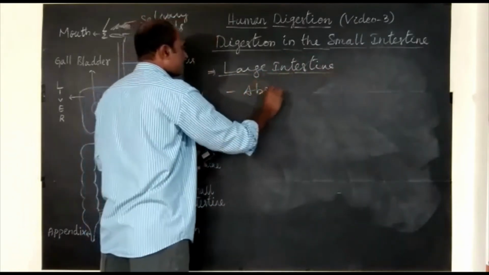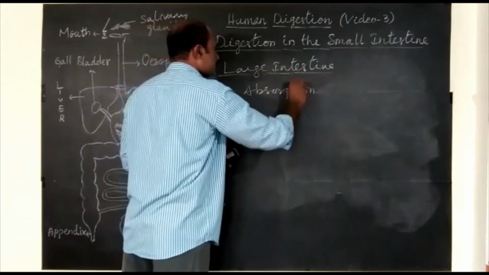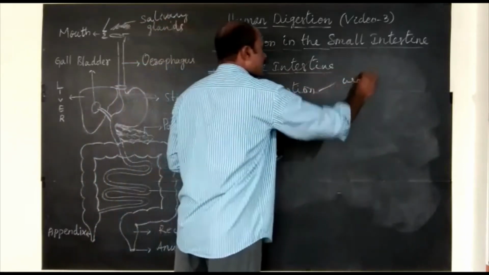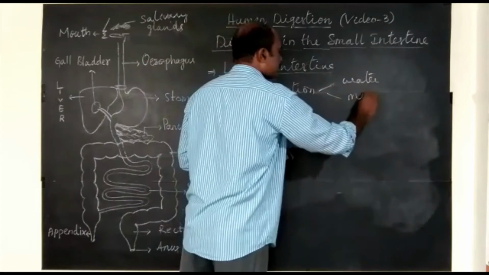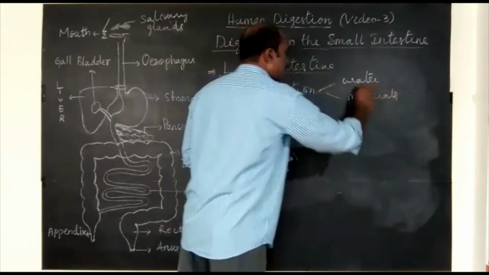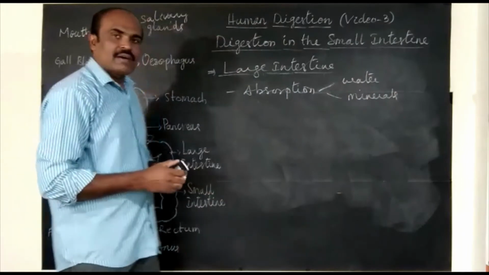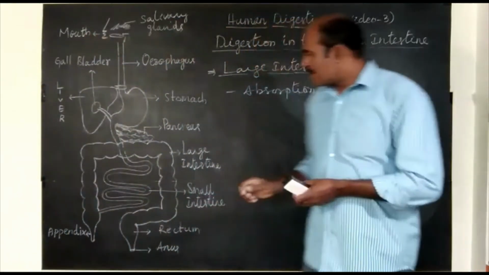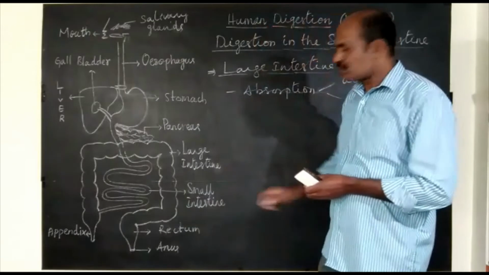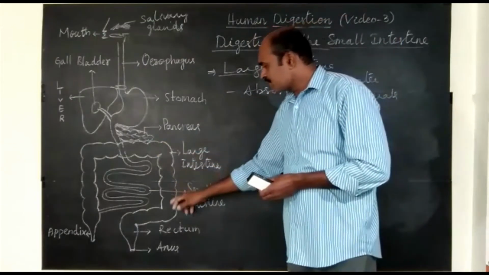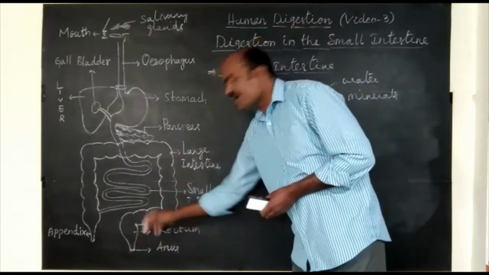Absorption of water and minerals from the undigested waste material. Then, once water and minerals are absorbed, this undigested waste material is stored in the rectum.